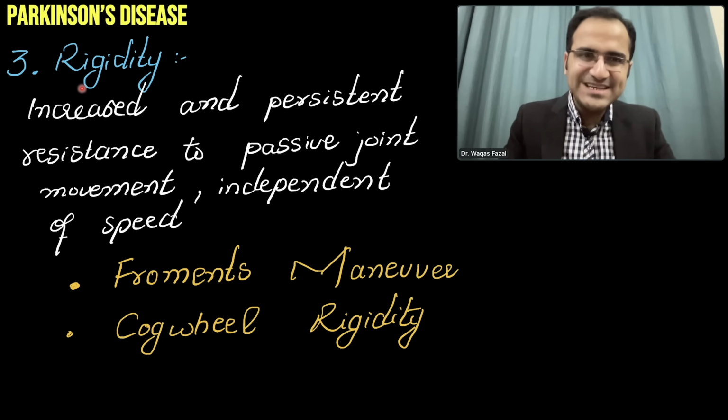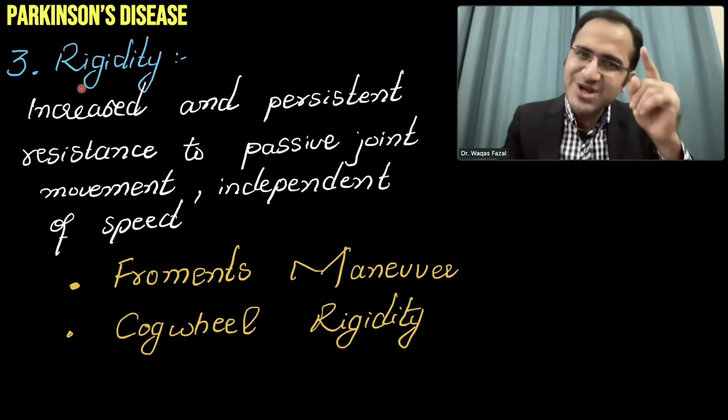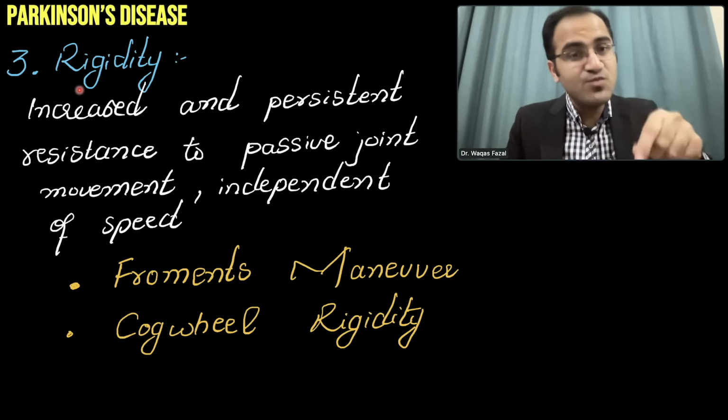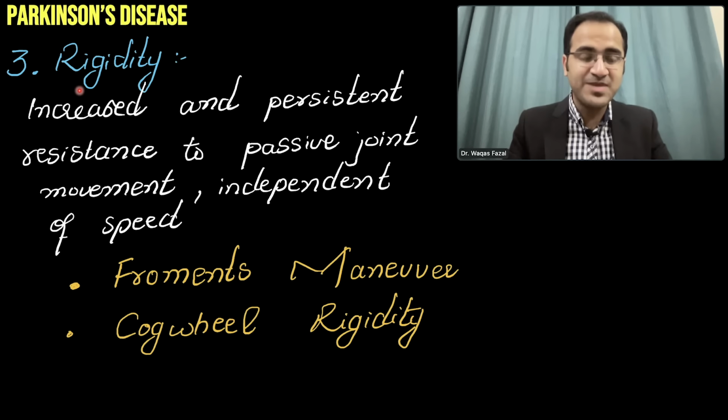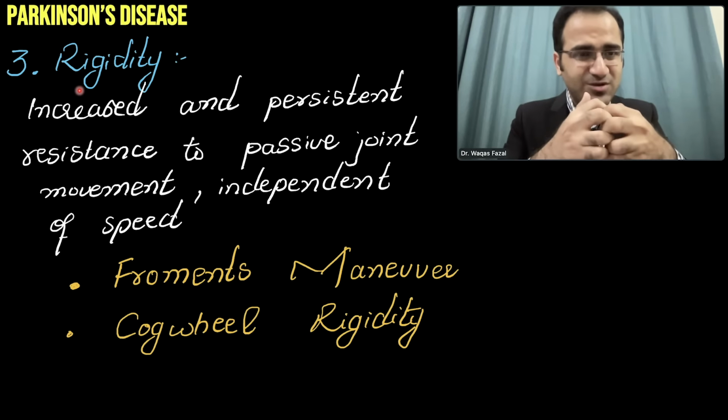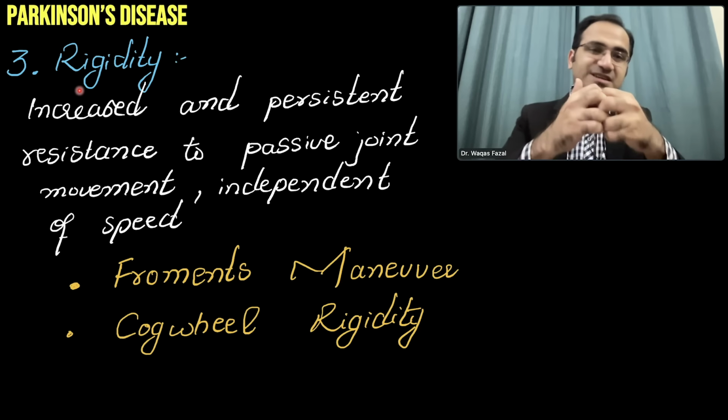Now, with bradykinesia and resting tremor, these patients are also having rigidity. Rigidity also plays a very important role in the movement disorder of Parkinsonism. Basically, these patients are having increased tone, increased muscle tone. The muscles are contracted. They are having increased tone.